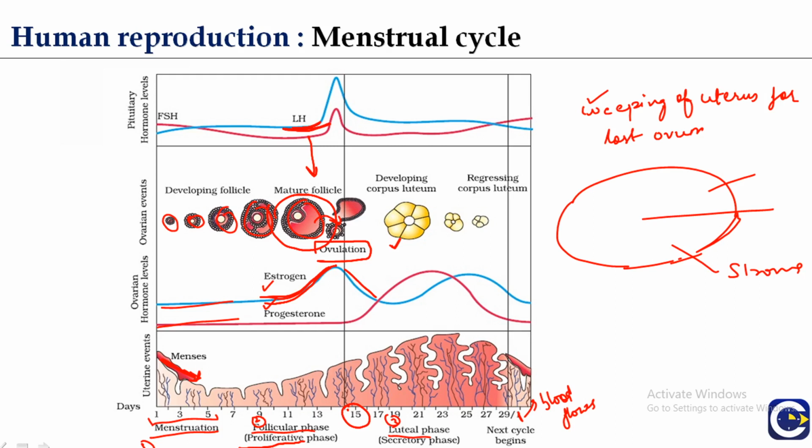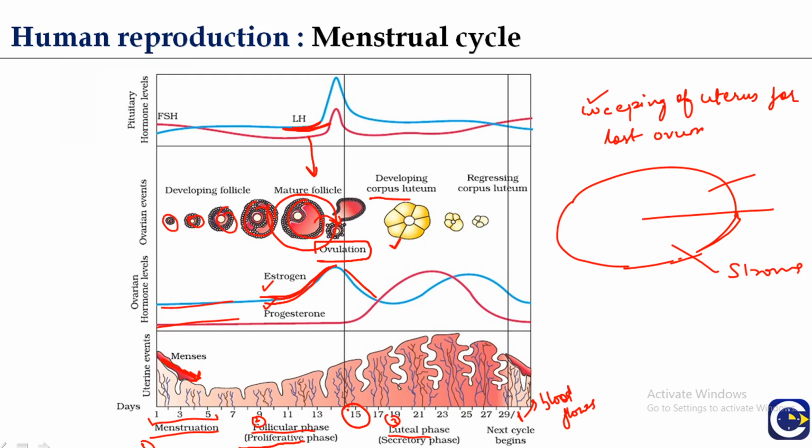The luteal phase lasts for around 10 to 12 days. Now the peak of the luteinizing hormone, together with another hormone involved, the prolactin hormone from the anterior pituitary, stimulates the follicular cells of the Graafian follicle to form a yellow body.